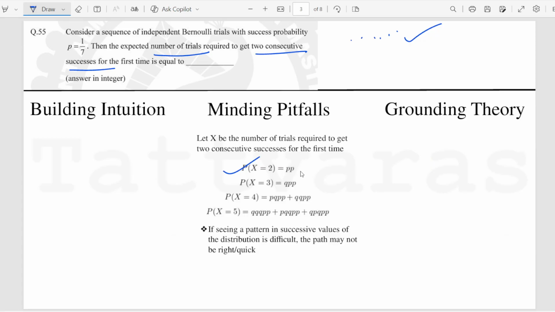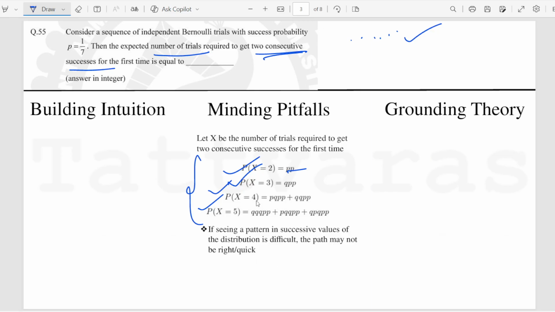Probability X equals 2 means the best case scenario, success in just 2 trials. Then it can also take us 3 trials because we can start with a failure and then get 2 consecutive successes. But as we go just slightly more forward, we see that at least if there is a pattern, it's not very clear, because our motivation might have been to look at the pattern and form an infinite geometric sum, and like we get the expectation of geometric distribution, we will get the expectation accordingly.